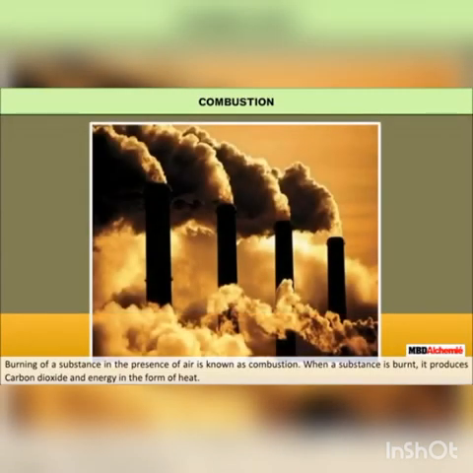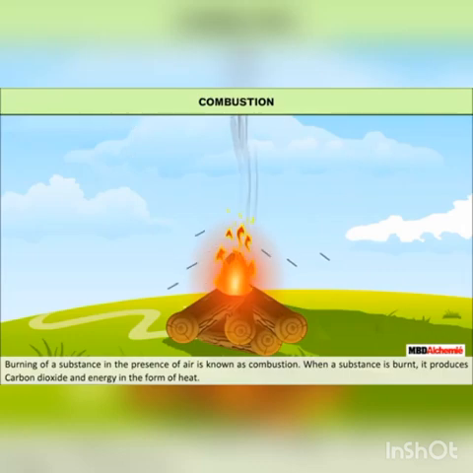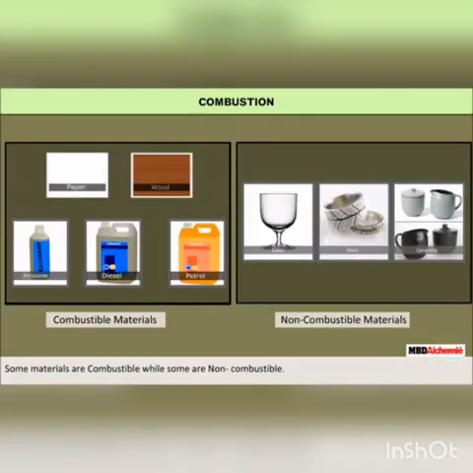Combustion. Burning of a substance in the presence of air is known as combustion. When a substance is burnt, it produces carbon dioxide and energy in the form of heat. Some materials are combustible, while some are non-combustible.